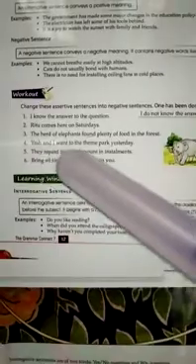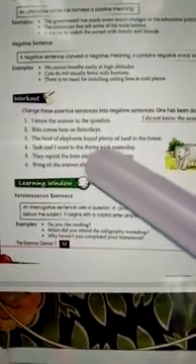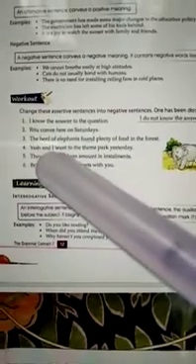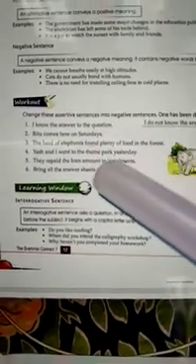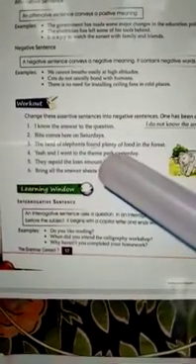Yash and I went to the theme park yesterday. Yash and I do not went to the theme park yesterday. Like this you have to put do not, not or does not in between the sentences and make it negative sentences.